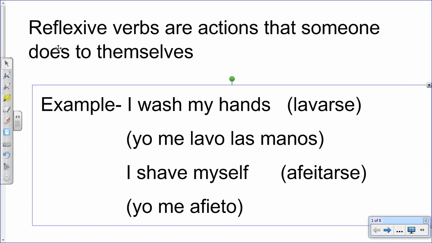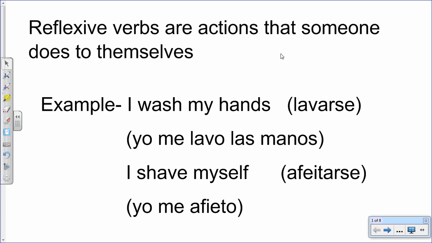So reflexive verbs are verbs that people do to themselves. So it says right here, reflexive verbs are actions that somebody does to themselves. An example of this would be, I wash my hands. Clearly hands are part of our body, so we can say we're washing ourselves in a way. The verb for to wash ourselves is lavarse, and we would conjugate this in the yo form, the I form, like yo me lavo las manos. Another example might be I shave myself, afeitarse, and again to conjugate it, it would be yo me afeito.